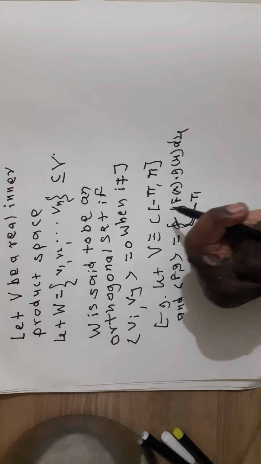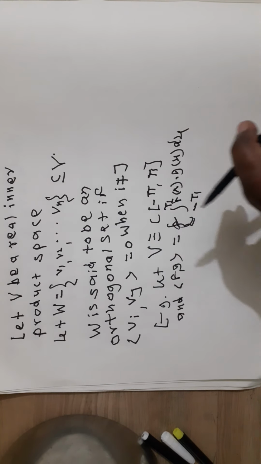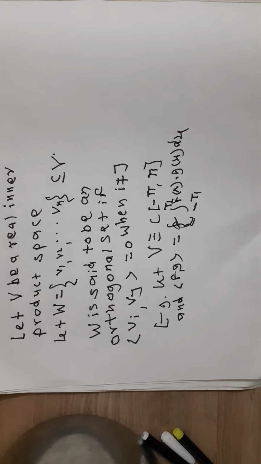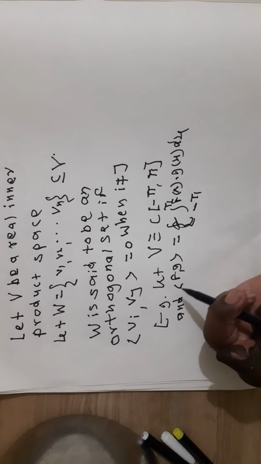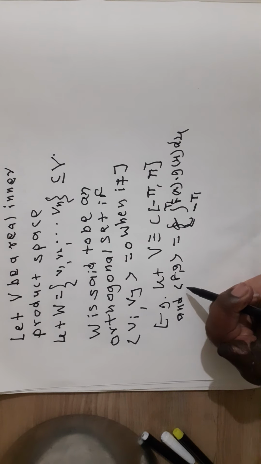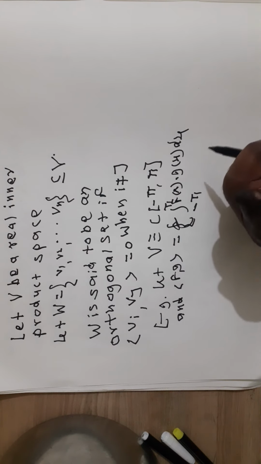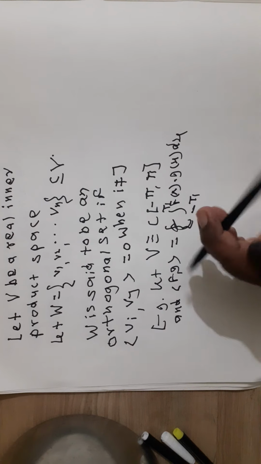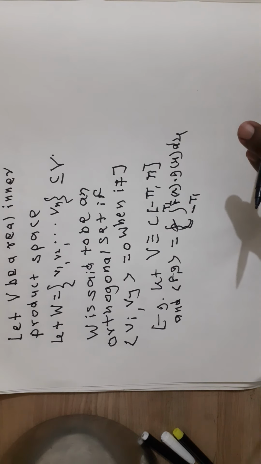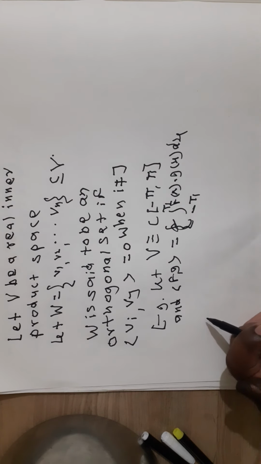For any f and g belonging to V, we define the inner product of f and g as the integral of f(x) g(x) dx from minus pi to pi.